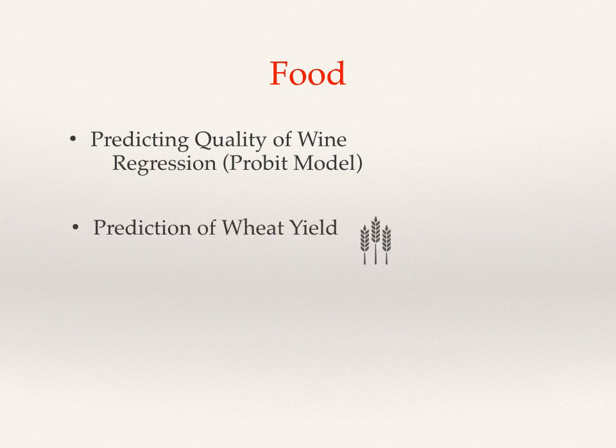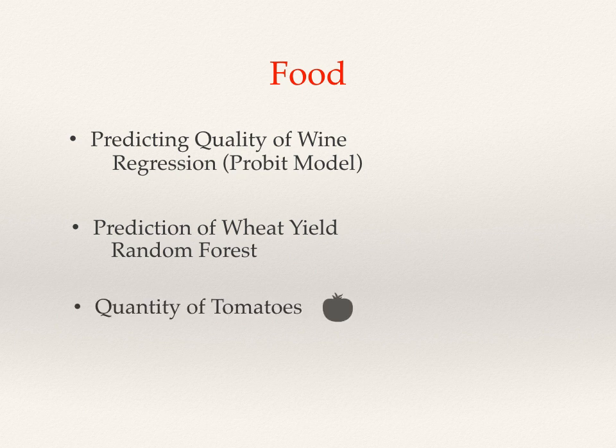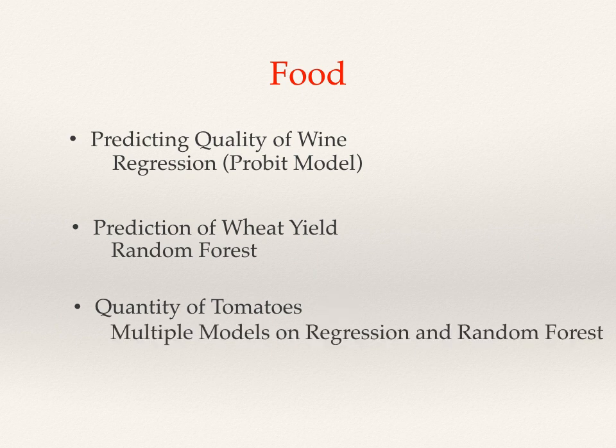The next study is of predicting the wheat yield in the provinces of Punjab. The author has implemented the random forest and considered 15 different independent variables. The root mean square error of the model was calculated to see the performance. The last study in this domain was carried out to predict the quantity of tomatoes based on weather data. Different models like multiple regression and random forest were implemented and evaluated. It was found that the random forest model was accurate by measuring on mean absolute error.